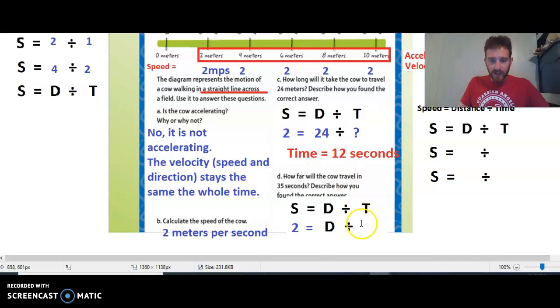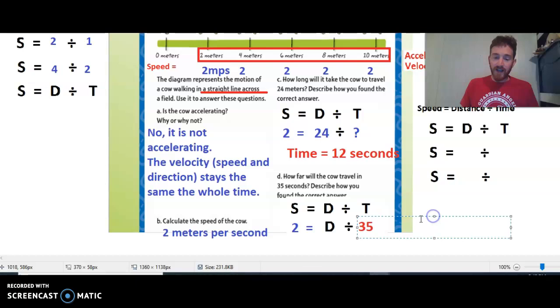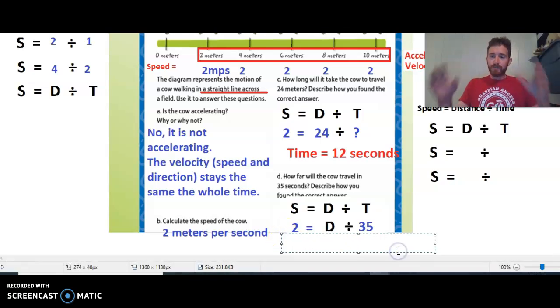Here what we're trying to find is the answer. We divide the number by 35. Okay, so we're not going to do 35 divided by 2 or anything like that. We're going to think what number divided by 35 is going to equal 2. Okay, so again, this is a little bit of a different challenge, but that's going to tell us our distance. So we try to find that out. Let's think. If I take a larger number and divide it by 35, I end up at 2.